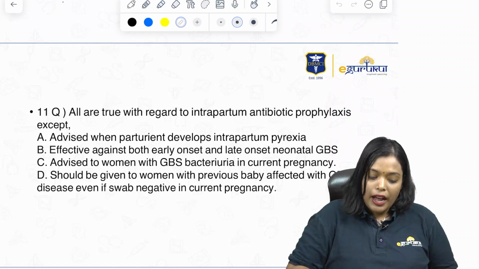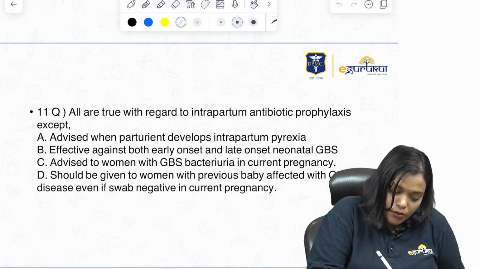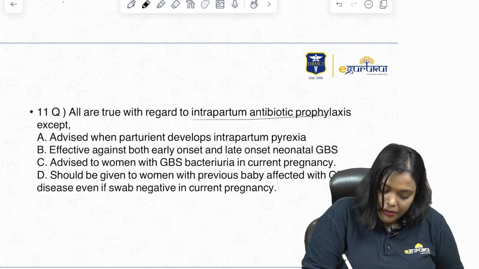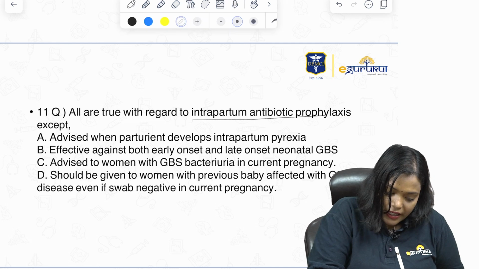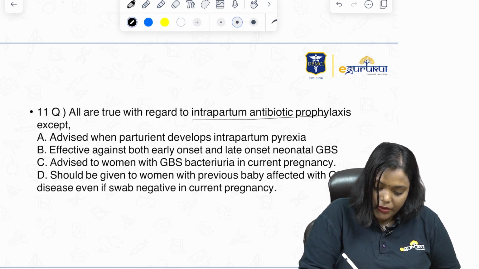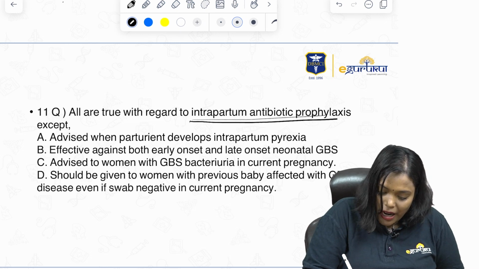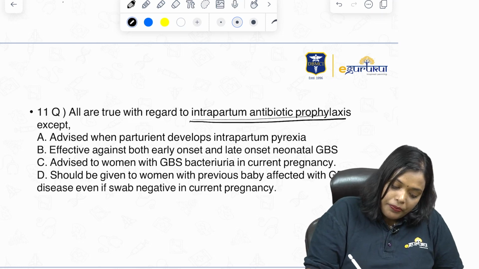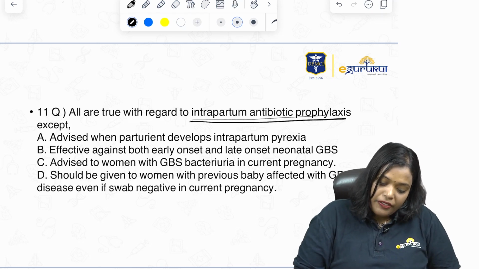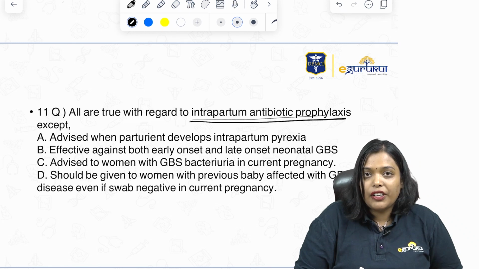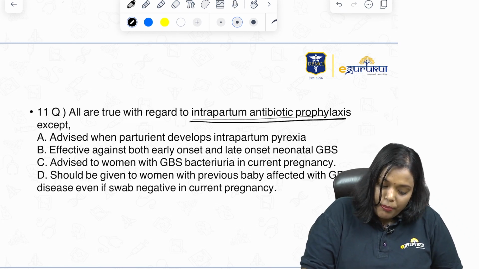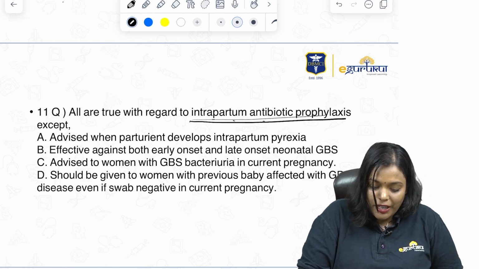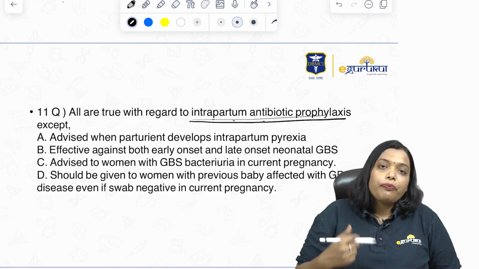So the first question I have is, all are true regarding intrapartum antibiotic prophylaxis except. Normally we give intrapartum antibiotic prophylaxis, so here he means mainly during delivery or cesarean section. Option A: advised when parturient develops intrapartum pyrexia. Do you advise intrapartum antibiotic prophylaxis only when the parturient develops pyrexia?